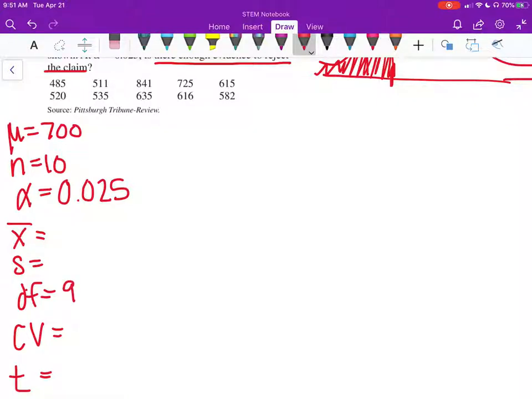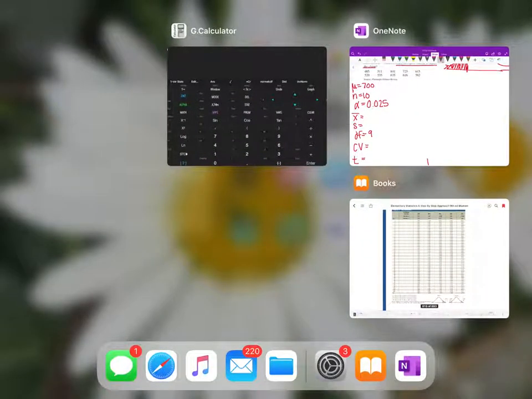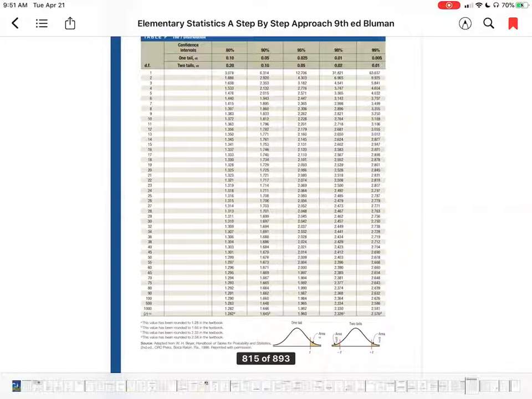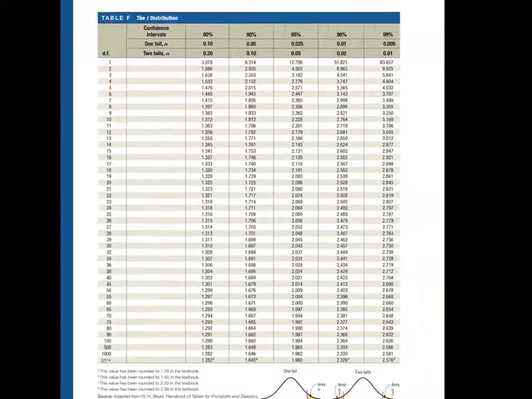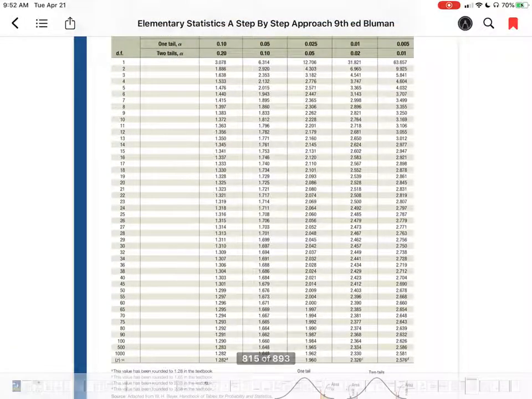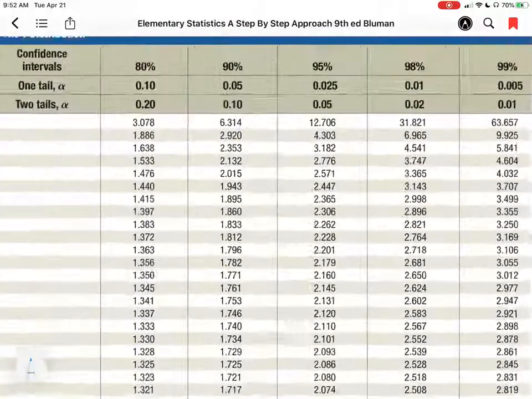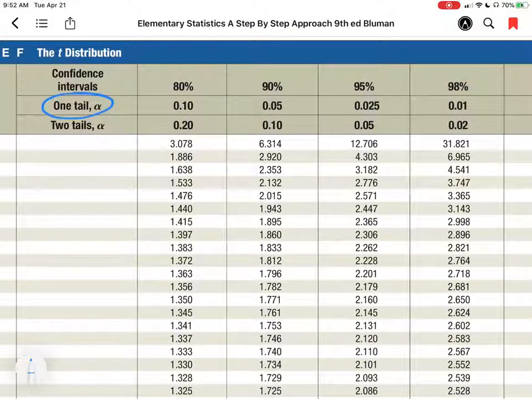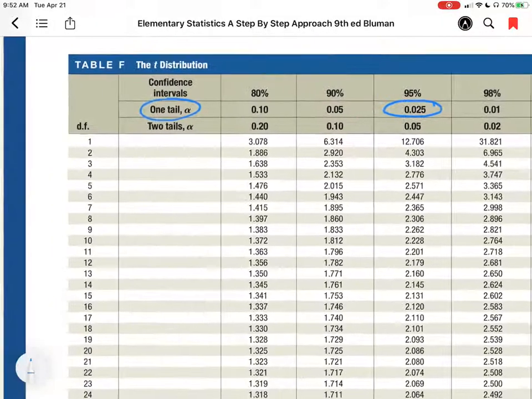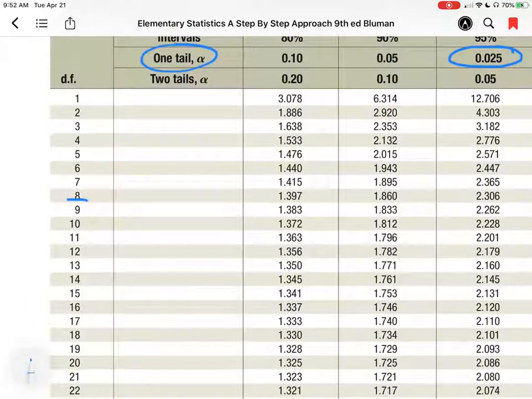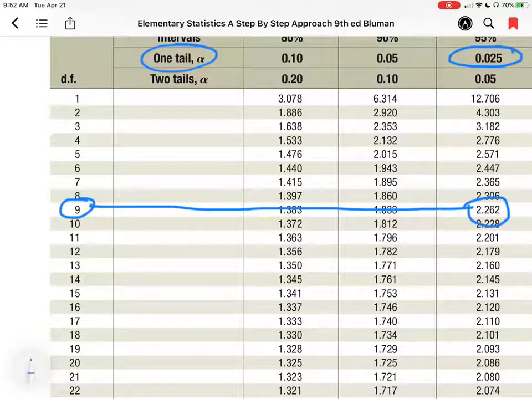Now let's go to our t-distribution and find our critical value. So remember, when you're looking at this t-distribution, we want to look at the proper number of tails. So we're looking at one tail, and our alpha is 0.025, and our degree of freedom is 9. And where they meet is 2.262.